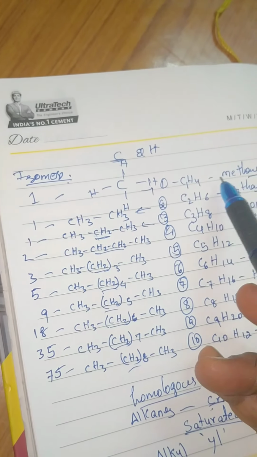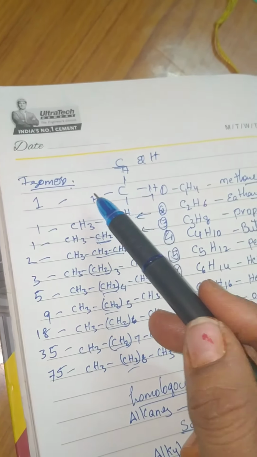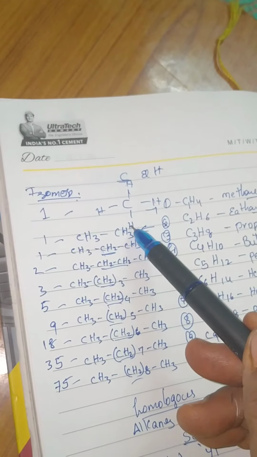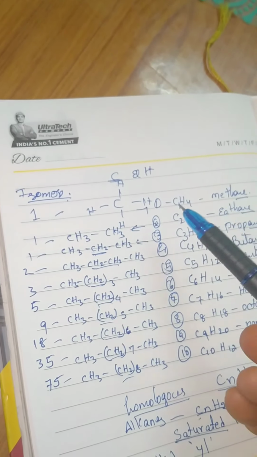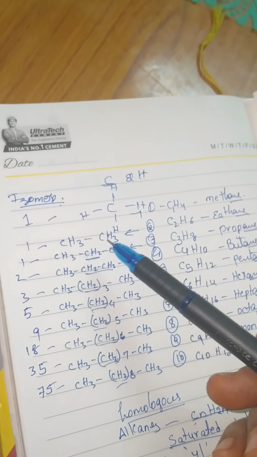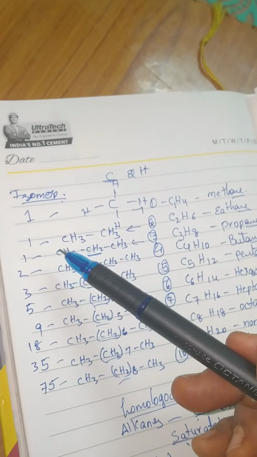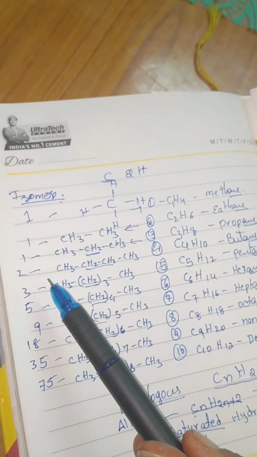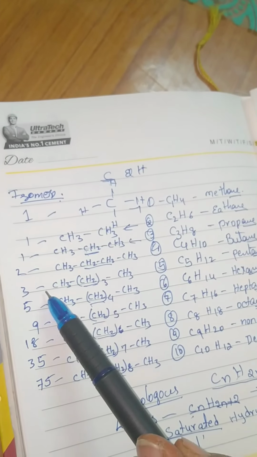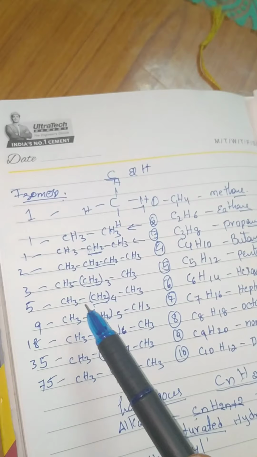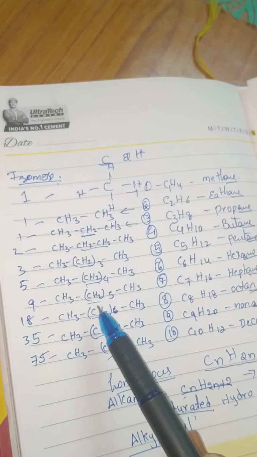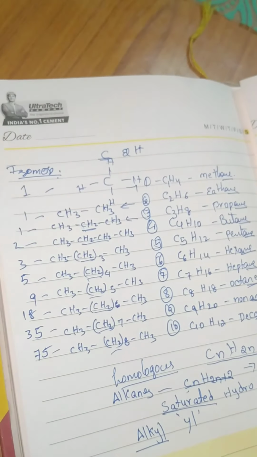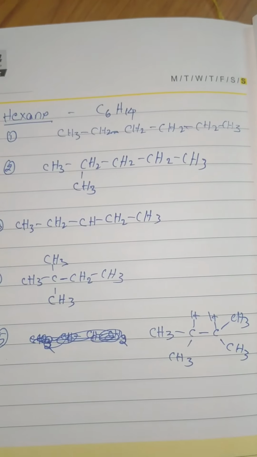For example, we take methane, it has only 1, because when we replace hydrogens, 2n plus 2, it gives C1H4, methane, and C2H6, ethane, also with only 1 isomer, and propane also has 1 isomer. Coming to butane, it has 2 isomers, pentane has 3 isomers, hexane 5, heptane 9, octane 18, nonane 35, decane 75.